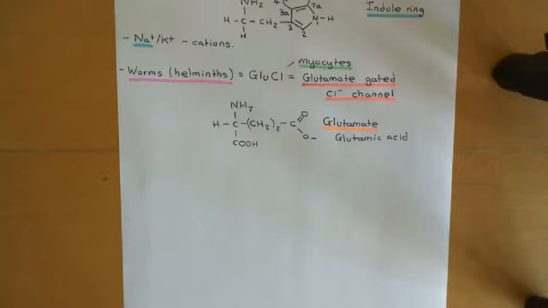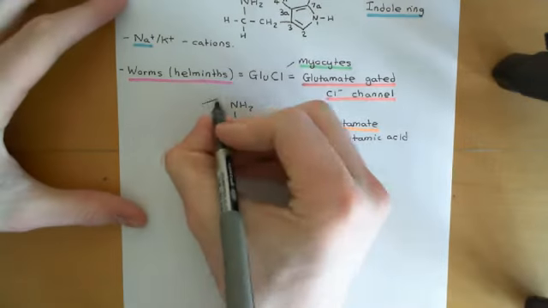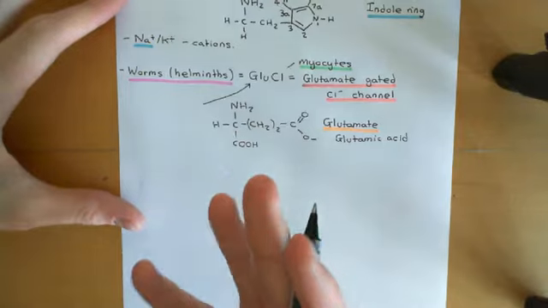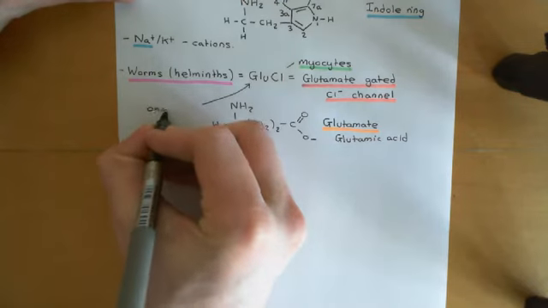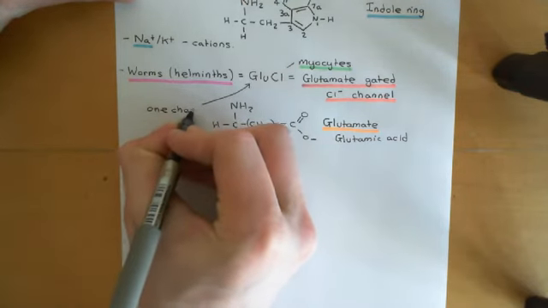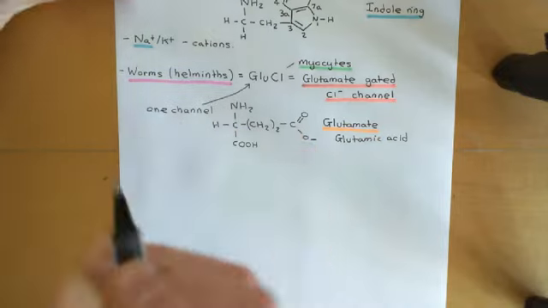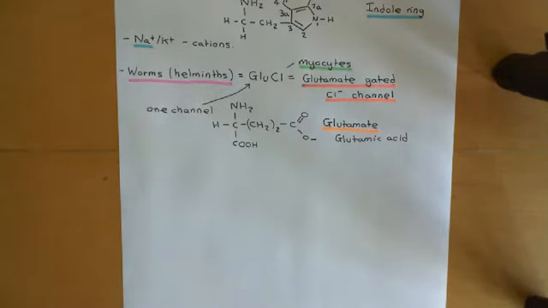Okay, right. The other thing I want to mention now about GluCl is that it is actually just one channel. I've just been going on about how the nicotinic acetylcholine receptors, the GABA A receptors, the glycine receptors, and the 5-HT3 receptors are families of channels, not just one channel. Well, GluCl is just one channel. It's a pentamer of 5 identical subunits joined together, and those subunits are called the GluCl channel subunits. You join 5 of them together and then you've got the GluCl channel, and that's that.